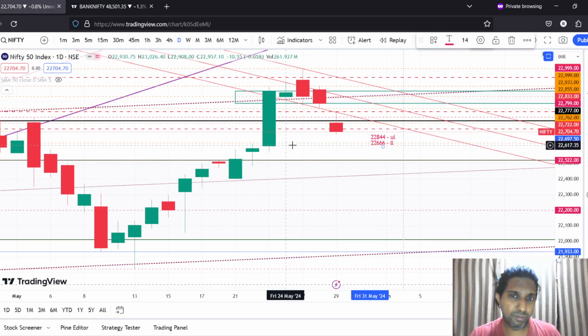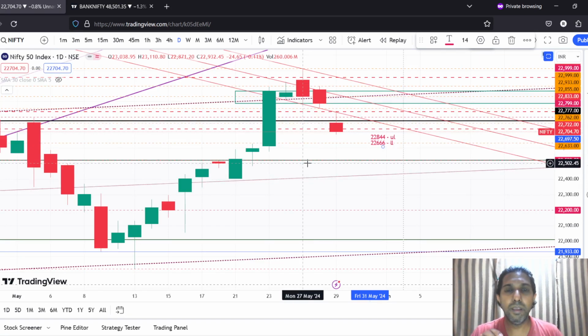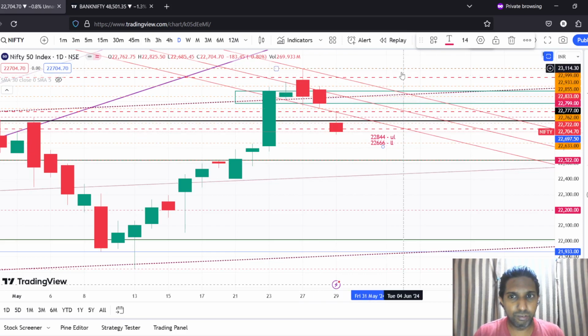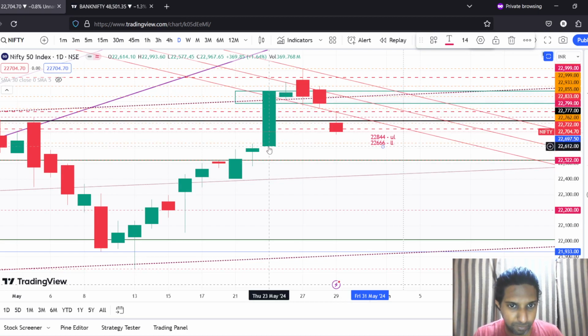However, there is one thing I want to highlight here. We are approaching the close of the result day, this one. Now there are two possibilities here. Since all these candles have been trading inside this particular candle, the close that we are getting is inside this big green bullish candle.